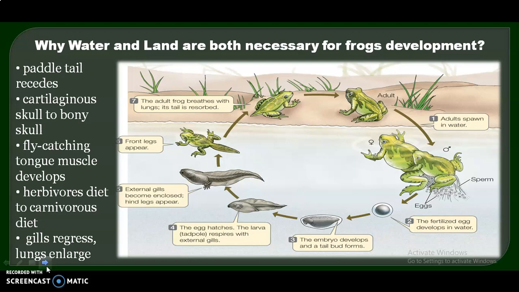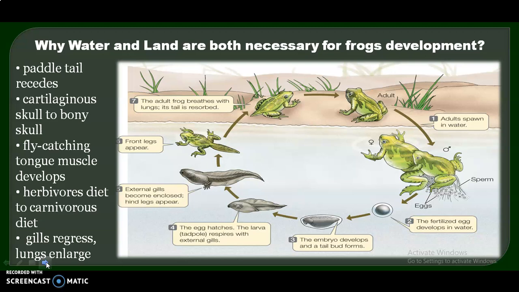So gradually their diet changes from herbivorous to carnivorous, and due to this there is a change in the intestine structure, and the gills present in tadpoles start to decrease, stop functioning, and their lungs increase. These are some of the striking changes which occur in the body of frogs during metamorphosis.